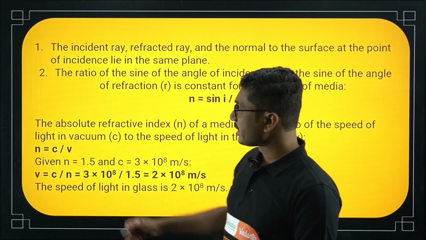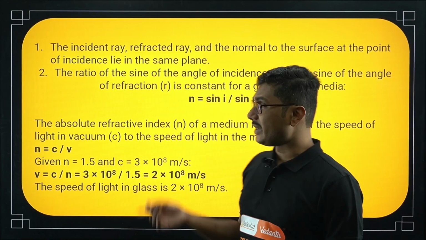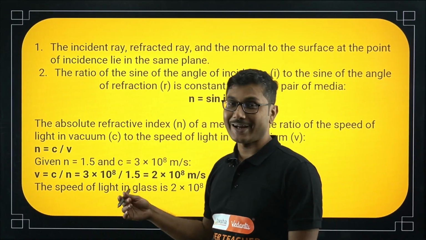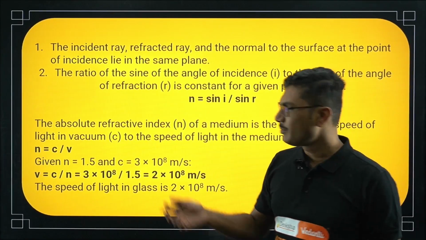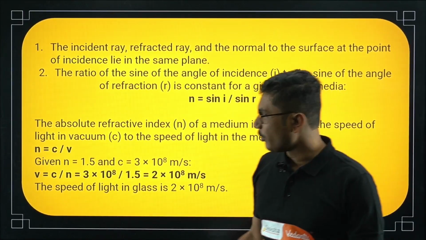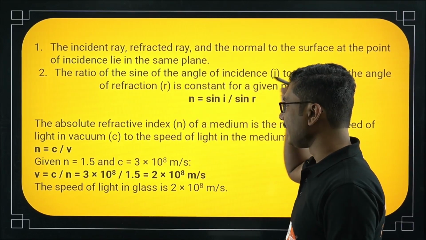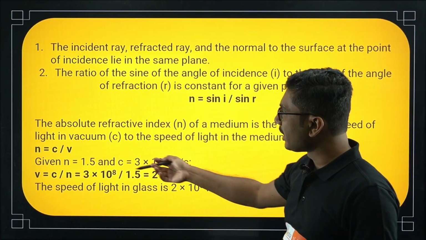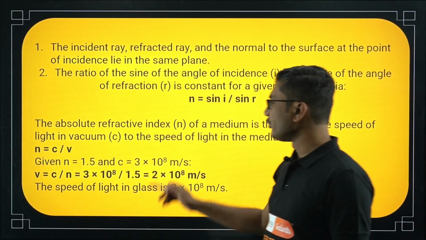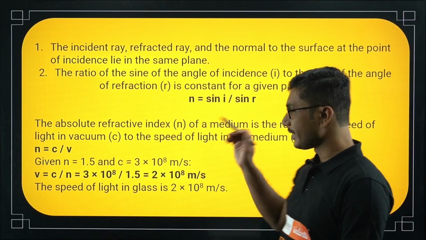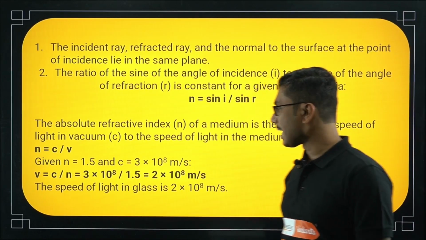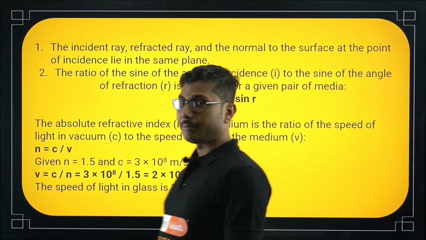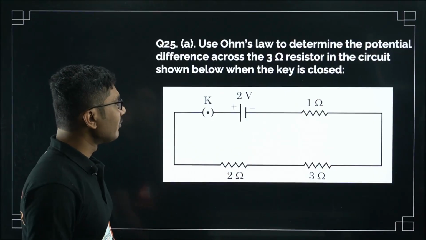So the speed of light in vacuum is c, and the speed of light in any other medium is v. So this is the ratio. Now for the next part, they have given you n, they have given you c, and you have to calculate the speed. Simple formula, v is equal to c by n, so it will be 3 into 10 to the power 8 divided by 1.5. Now 1.5 and 3 can be cancelled with the factor of 2, so the speed of light in glass is 2 into 10 to the power of 8 meter per second. Simple question. Now let's move on to the next question.